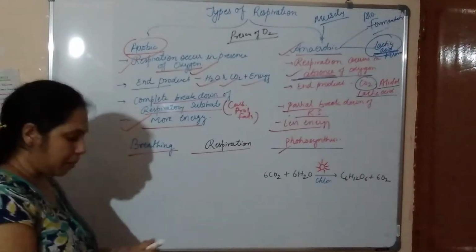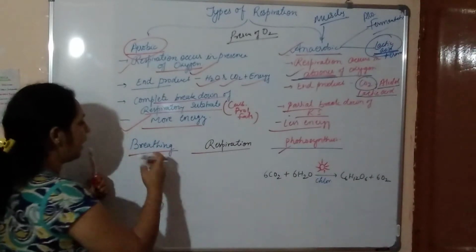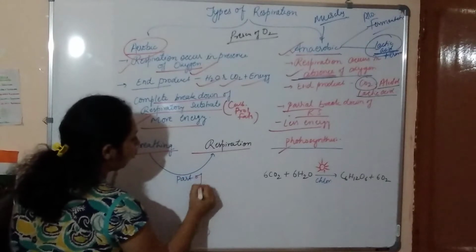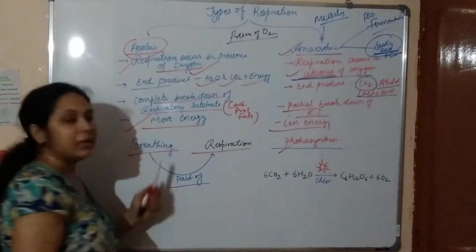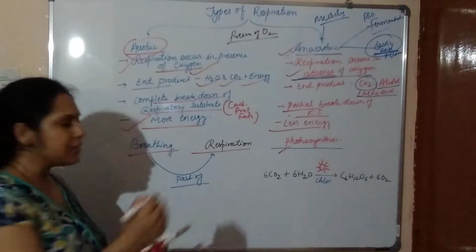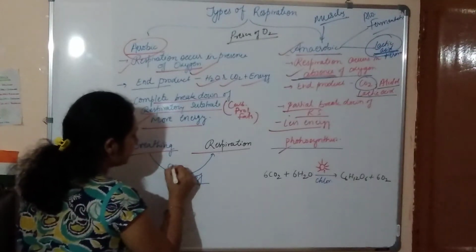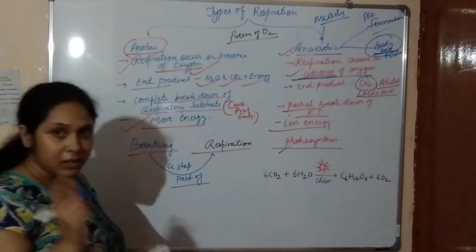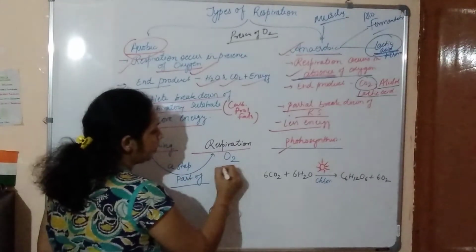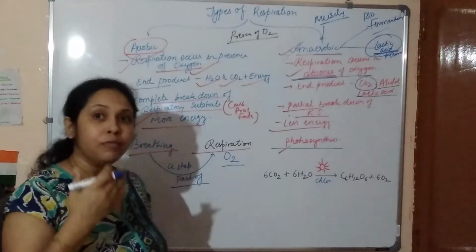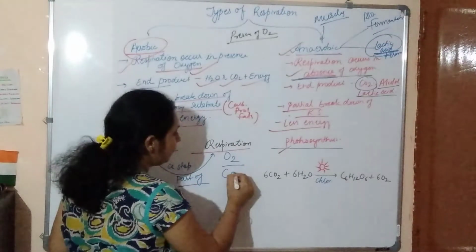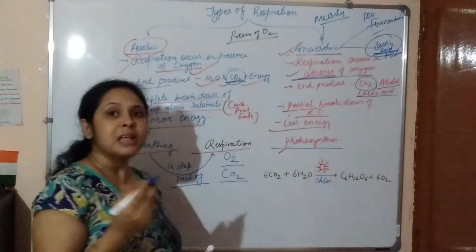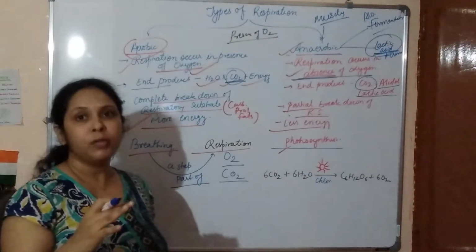So let's see what the relationship is. Breathing is a part of respiration. It is a sub part of respiration, or we can say that it is a step for respiration, because for respiration we need oxygen, and we have to remove carbon dioxide, because in the end product we are getting carbon dioxide, and this carbon dioxide gets released from our body.